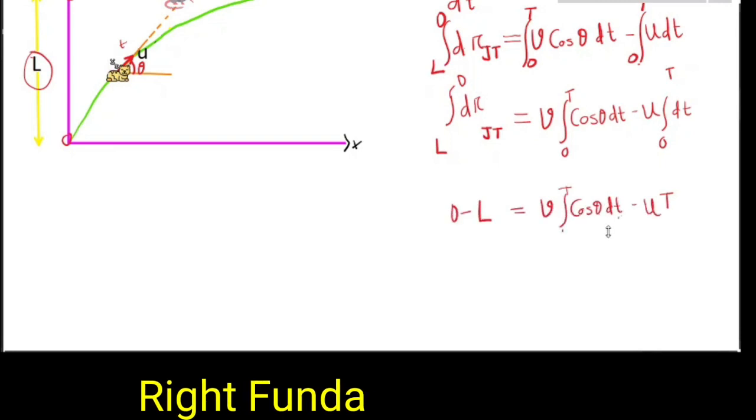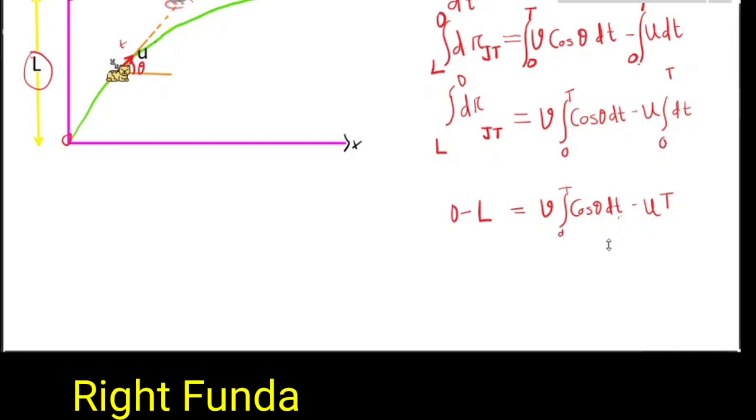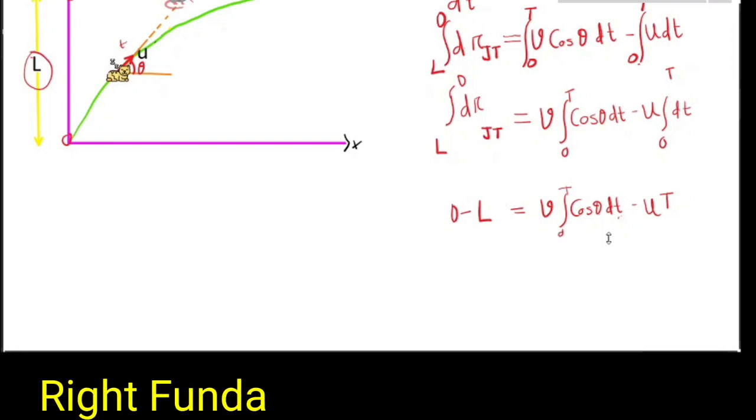So the left-hand side is 0 minus L, equal to v times the integral from 0 to T of cos theta dt, minus u times T.